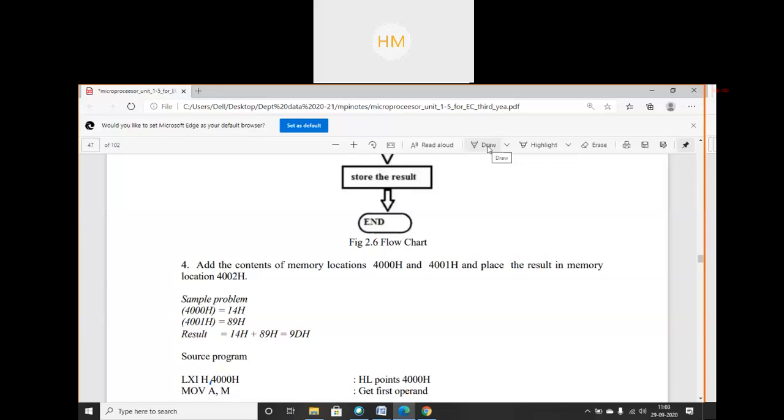So LXI H, 4000x. The data at 4000x I have taken into the accumulator. Why are we taking it into the accumulator? Can anybody explain why I am taking this data into the accumulator? Because which instruction will I use for this program? Yes, students, please reply.